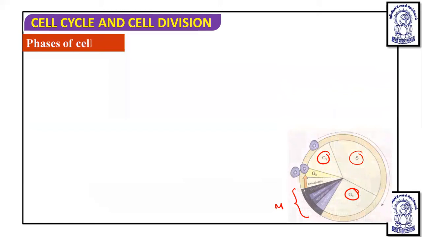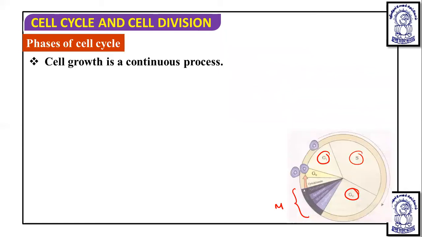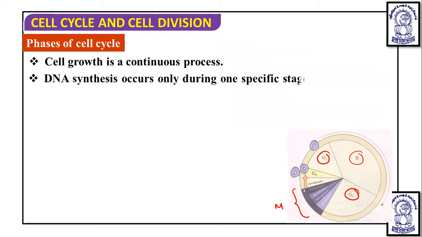Now, this is the cell cycle which is shown in the diagram, and it includes several phases. When we talk about the phases of the cell cycle, dear students, we know that cell growth is a continuous process. Actually, there are no separate phases, but the whole cell cycle is divided into different phases for our study purpose. So cell growth is a continuous process, and DNA synthesis occurs only during one specific stage in the cell cycle, that is the S phase, which we will study.